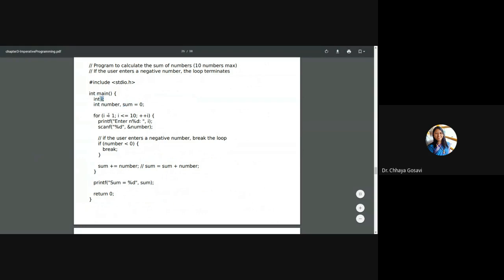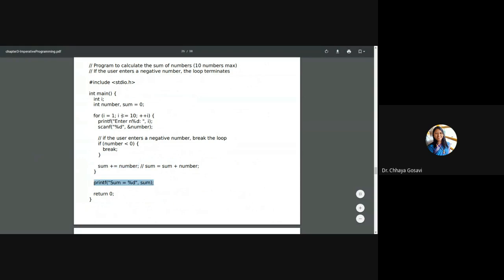So for i is equal to 1, i less than or equal to 10, i plus plus, we are printing n1, n2, n3, whatever the number is, and we accept that number from the user. And if that number is less than 0, we want to terminate, so break. And if the number is positive, it is not less than 0, so we'll add that number into the sum. And when you come out, it will print sum.